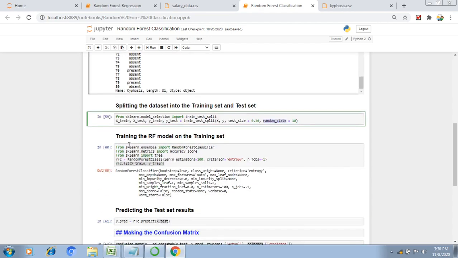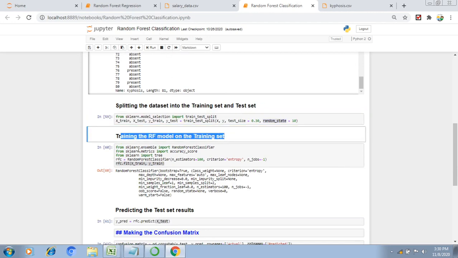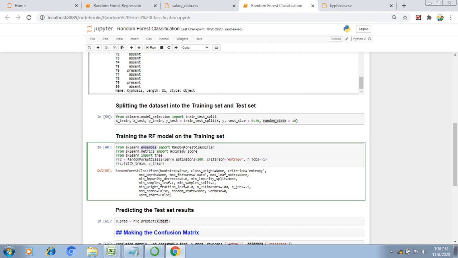Here, in a similar way, I'm training my random forest using the classifier. Here I'm using an ensemble technique, random forest classifier. Previously we used random forest regressor. Now I am using the classifier. To calculate the accuracy, we are using the similar way, from sklearn metrics, accuracy score. Random forest is my class, and my object is equal to it.